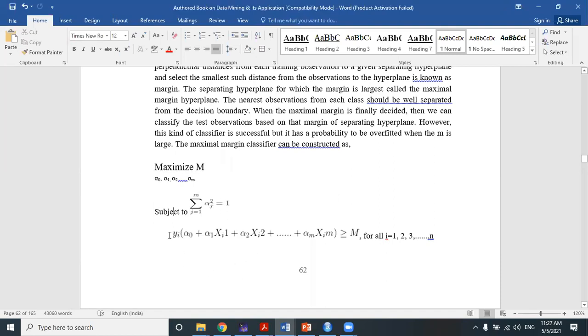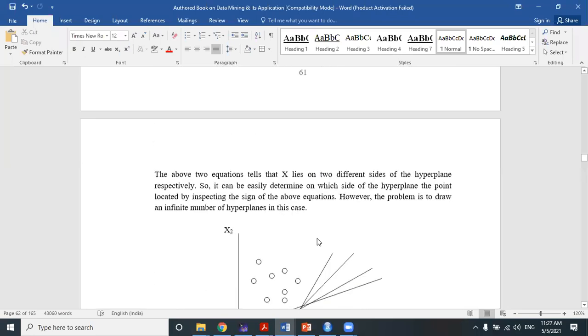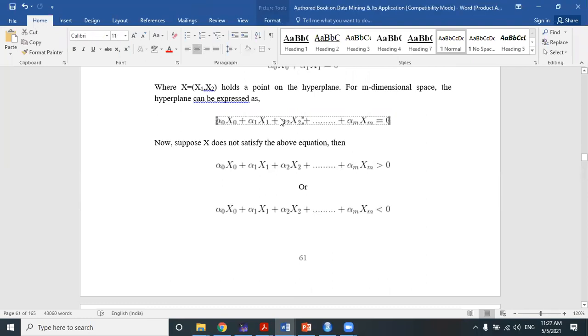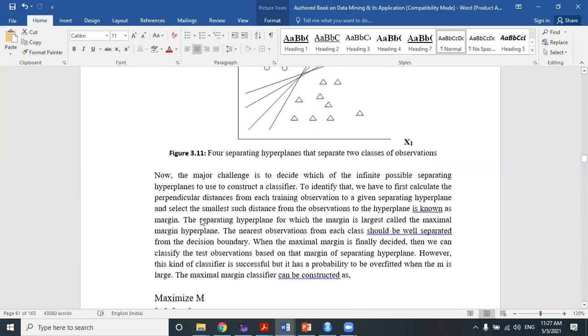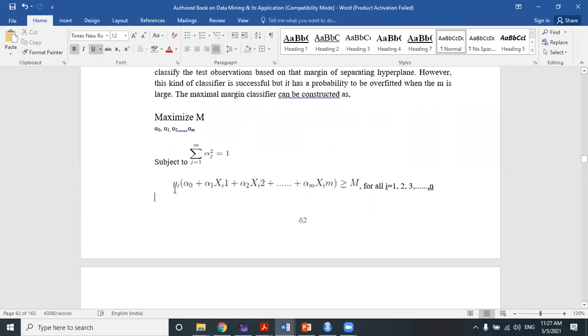Okay, and yi of alpha 0 plus alpha 1 xi1 plus alpha 2 xi2 dot dot alpha m xim. So this is the equation, if you remember, for m dimension. And y is a dependent variable, I already discussed it, and x are the independent variables based on which we'll calculate the value of y. So y of this one must be greater than or equal to M, right?